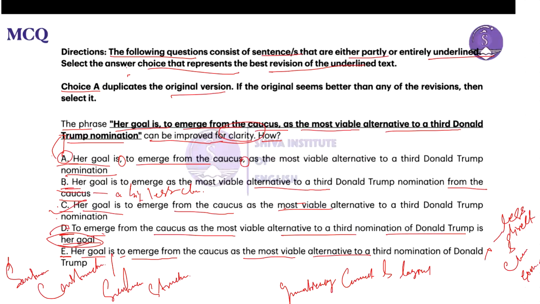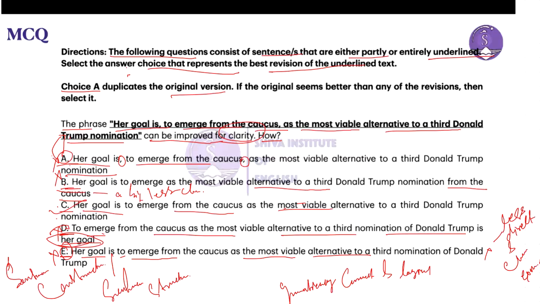So option E, option D, option B and option A are eliminated. Why? Because the first one, A, introduces unnecessary commas, right, and breaks the flow of the sentence. So the phrase to emerge from the caucus should be directly connected to her goal is.